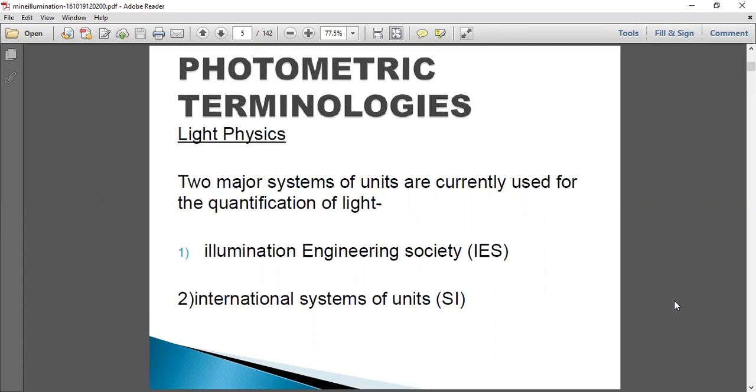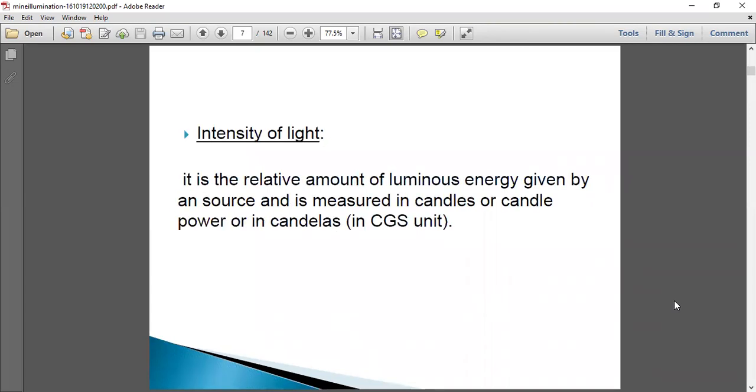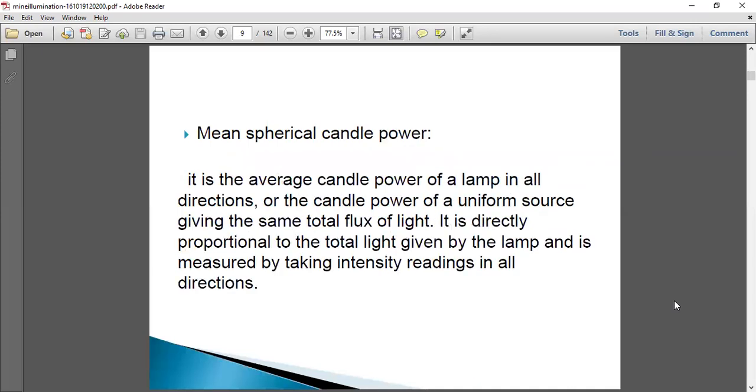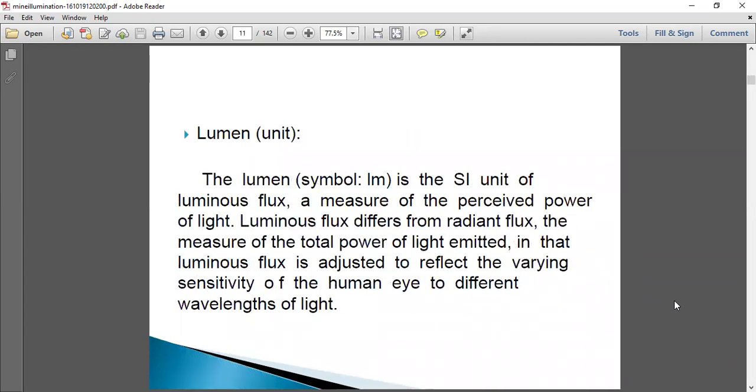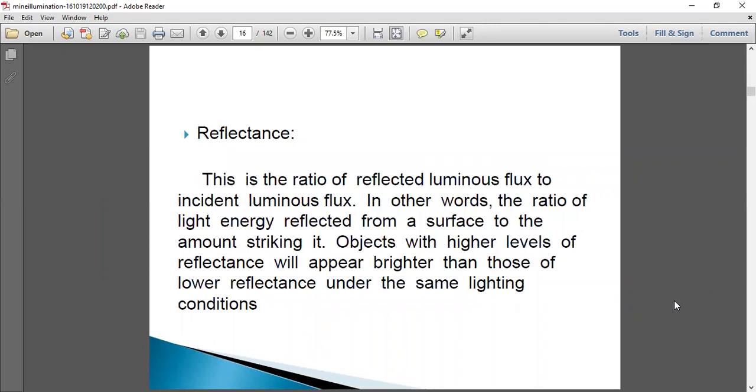These two systems are used for the quantification of light, and the standard systems of light employ certain fundamental concepts: luminous flux, illumination, luminous intensity, and luminance, and intensity of light, mean horizontal candle power, mean spherical candle power, luminous flux, lumen, luminance, and reflectance. So these are the concepts related to illumination.